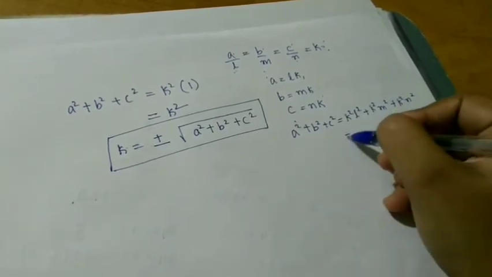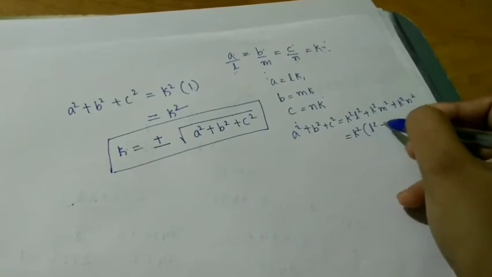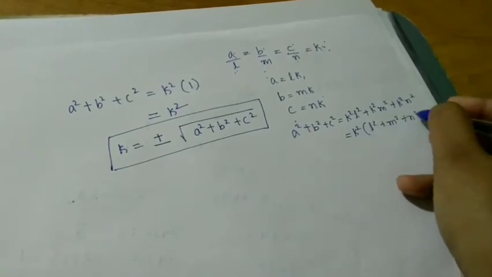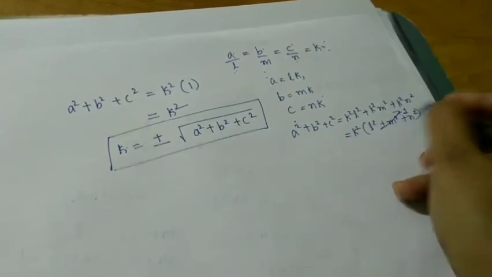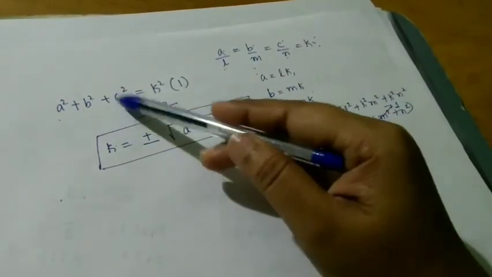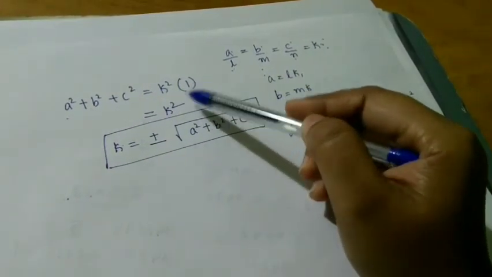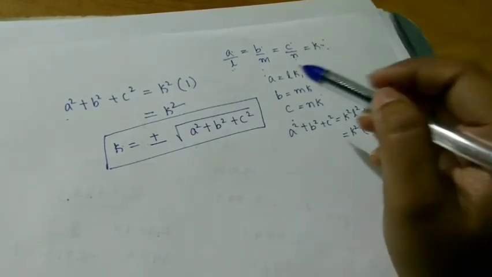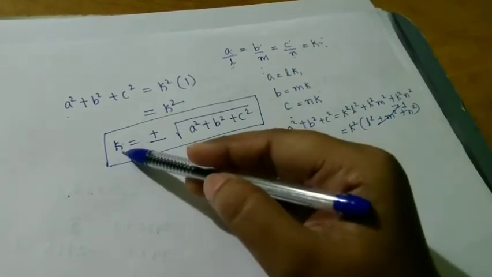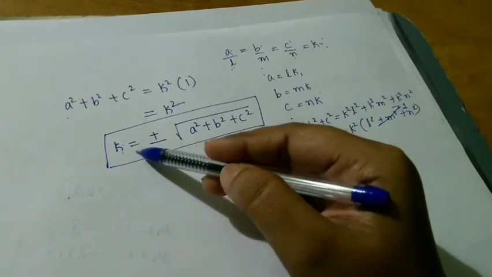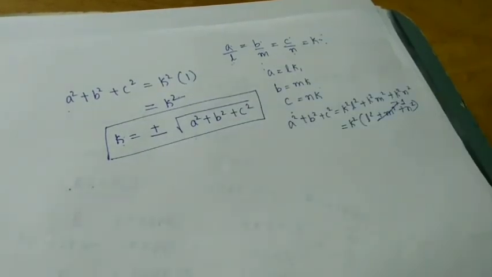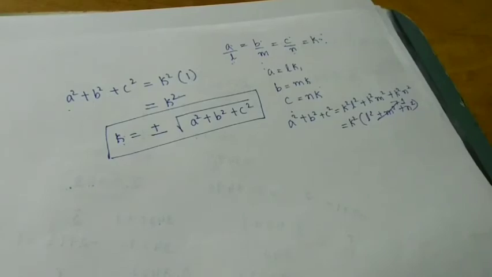So if you take K square common, what will remain? L square plus M square plus N square. This is standard identity. This is equal to what? 1. So A square plus B square plus C square is equal to K square into 1. What is K square? So by knowing the K square value, you will get the value of K. K value is what? Plus or minus root of A square plus B square plus C square. Okay, this is the most important identity what you are going to study.